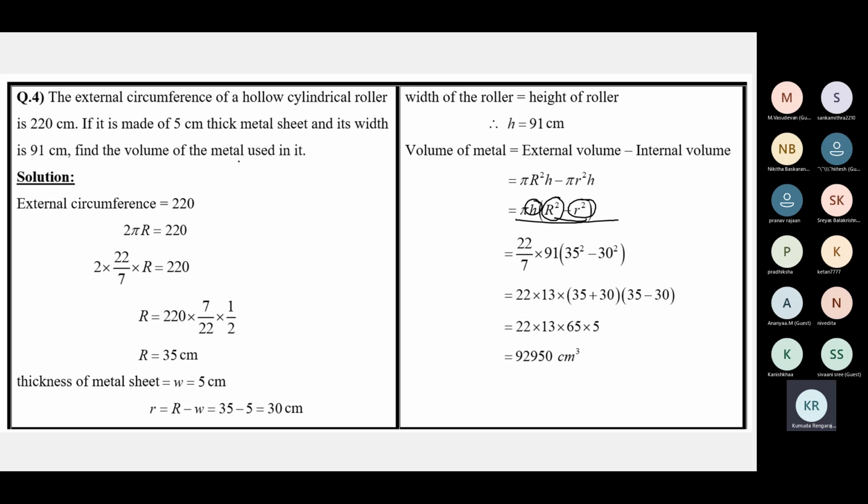And to find the R's, you are given this information. 220 is given to help you find capital R. And using capital R and W, we find smaller r. Now we are ready with all the values. Write the formula, substitute, calculate.